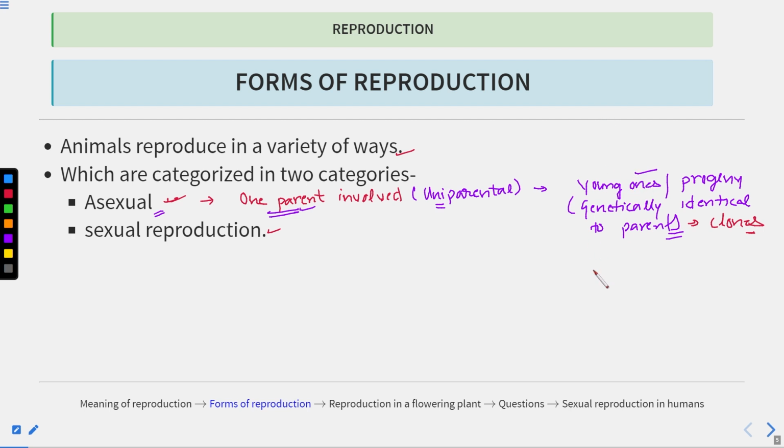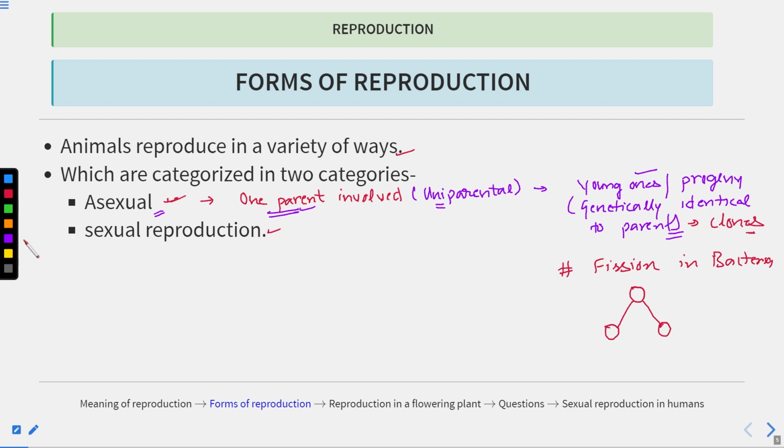Okay, let's take an example of fission in bacteria. This is a kind of asexual reproduction. What happens in fission in bacteria? If this is one cell, it divides into two cells. One of the features of reproduction was cell division.